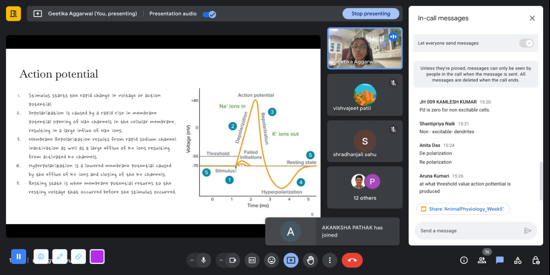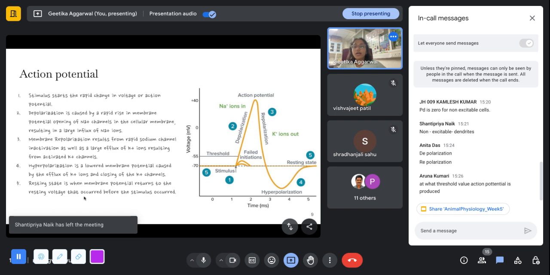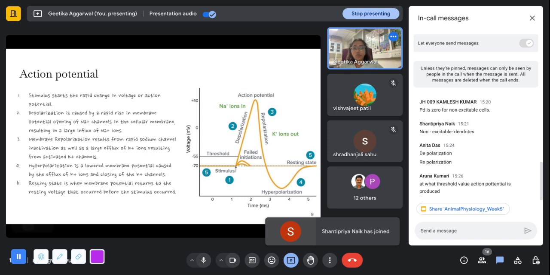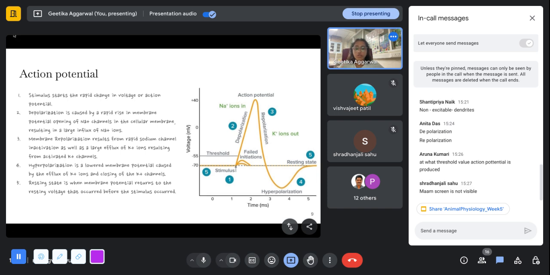Next is repolarization, which happens because there is an efflux of potassium ions. The sodium channels are now inactivated and the potassium channels get activated and start throwing out potassium ions. Now the cell again goes back to its resting potential or even further below the resting potential, to a state of hyperpolarization. But to maintain the ionic balance, this is where the sodium potassium pumps come into play. They throw sodium out and bring potassium in so as to maintain ionic homeostasis.